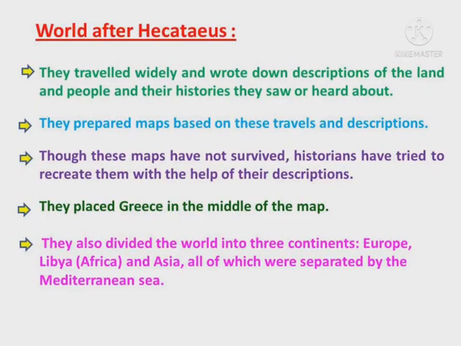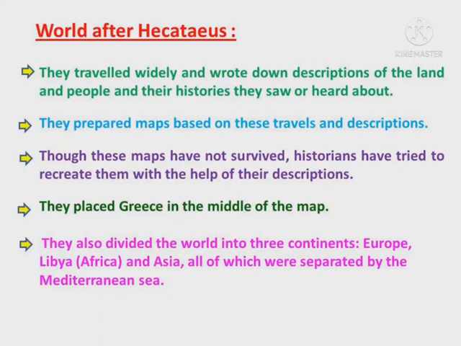World after Hecataeus. They travelled widely and wrote down descriptions of the land and people and their histories they saw or heard about. They prepared maps based on these travels and descriptions.